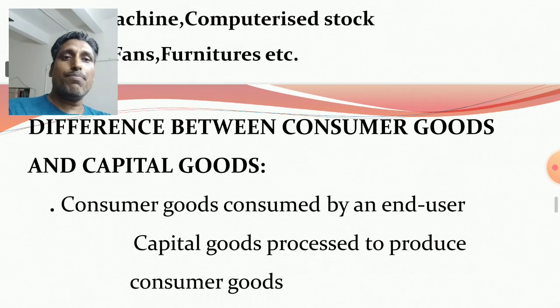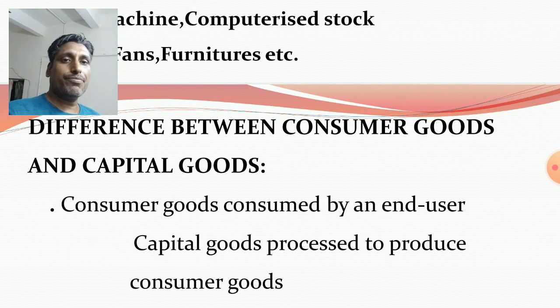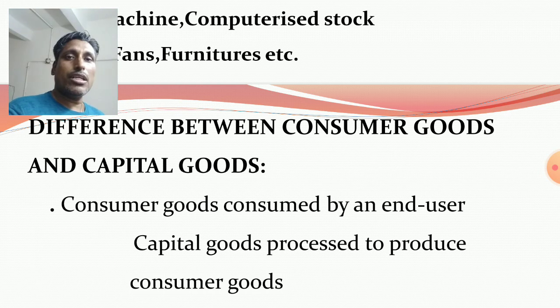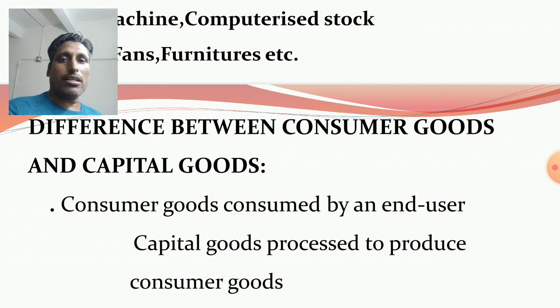Next one, the difference between consumer goods and capital goods. Consumer goods are consumed by an end user. End user means consumers. Consumer goods are consumed by the consumers to fulfill their needs. Consumer goods cannot be used in the production process to produce other finished goods.